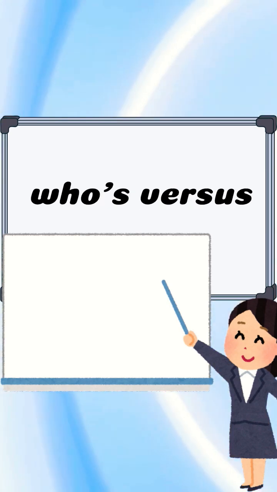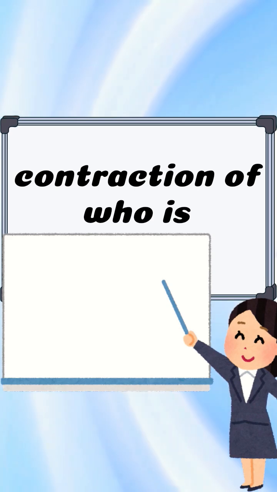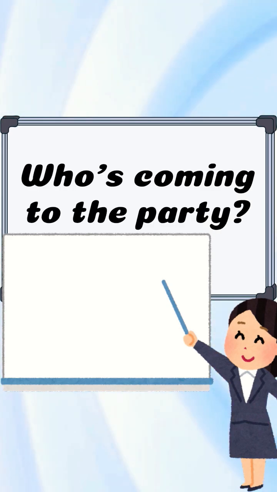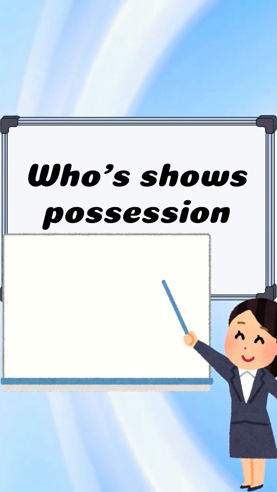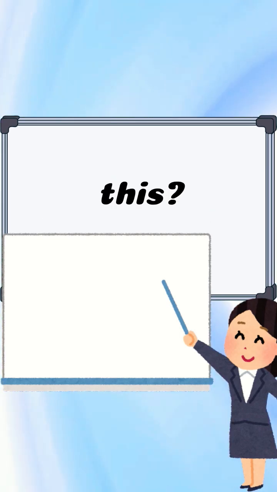Who's versus whose. Who's is a contraction of who is or who has, like who's coming to the party. Whose shows possession, like whose book is this?